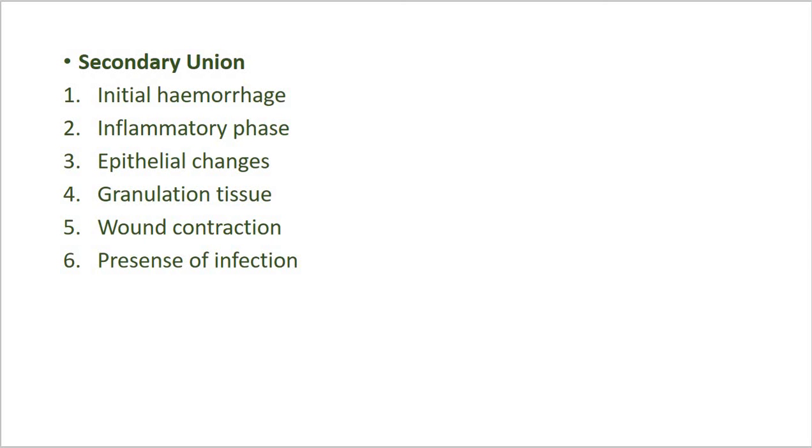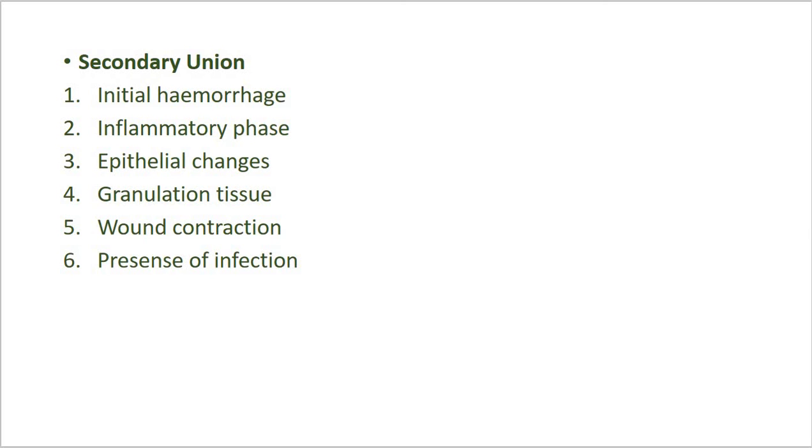Now here again sequential events are there. The sequential events of secondary union are the initial hemorrhage, then inflammatory phase, epithelial changes, granulation tissue, wound contraction and presence of infection. Okay, now we can see one by one. Now initial hemorrhage: as a result of injury the wound space is filled with blood and fibrin clot which gets dry. Now the second, that is inflammatory phase.